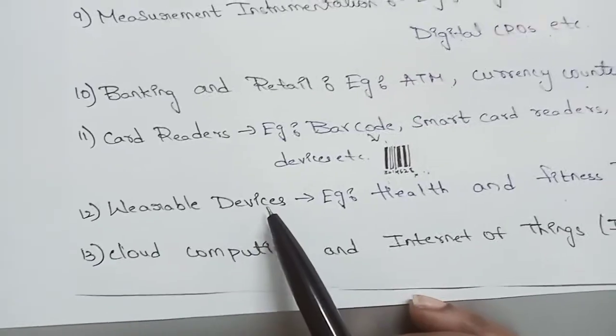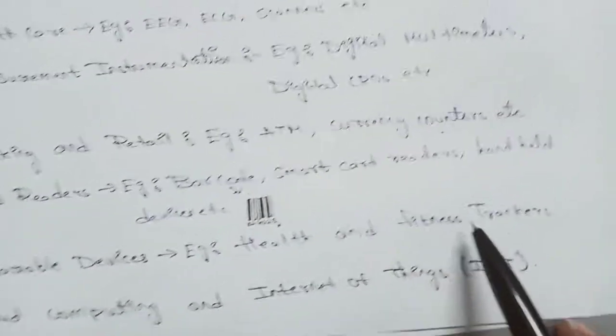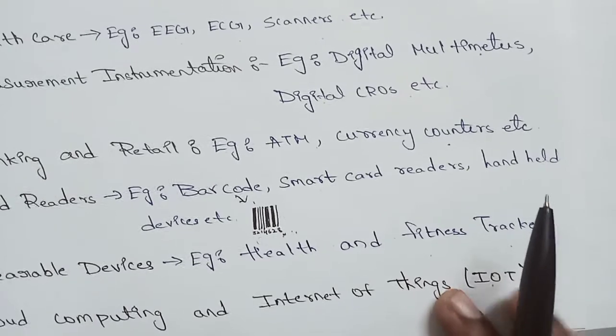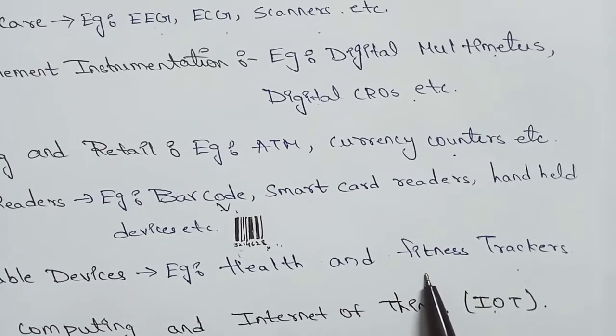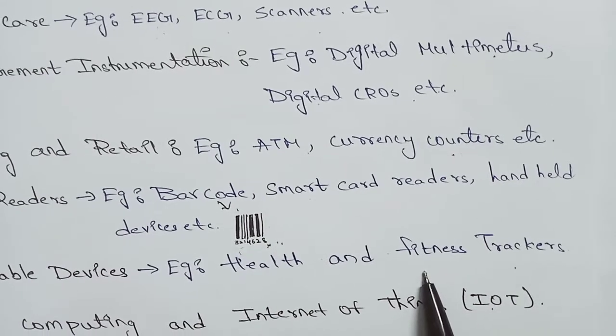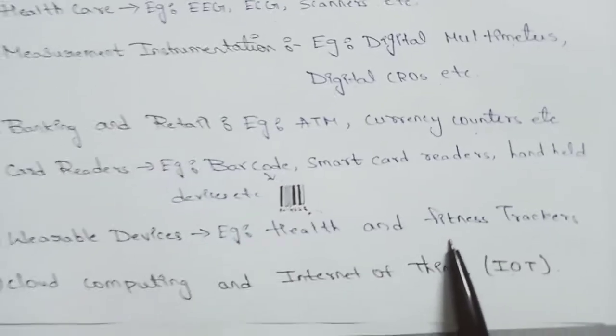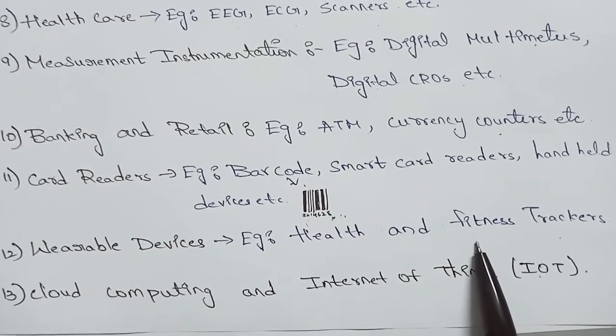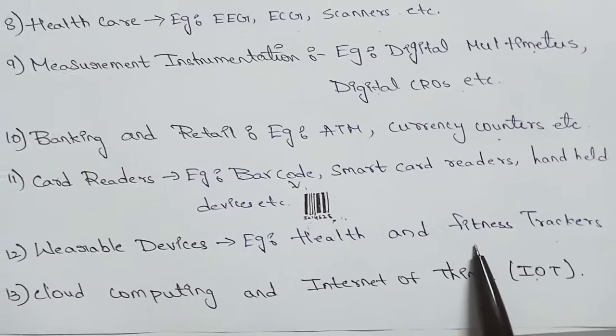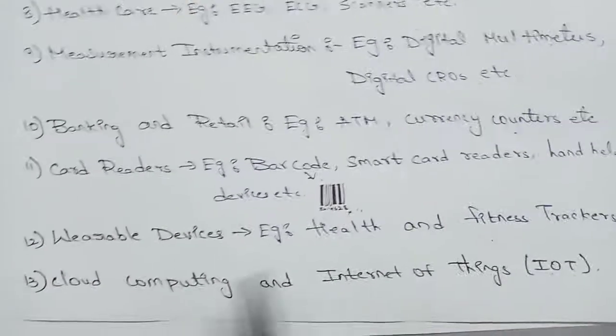And next, wearable devices like health and fitness trackers, like if we use watches or any specific apps, it lets us know how many calories our body has burnt, or what the heart rate or BP is, like they will be having BP or corona test devices, right? So all these are the devices.